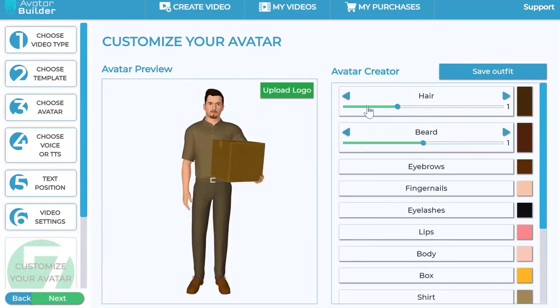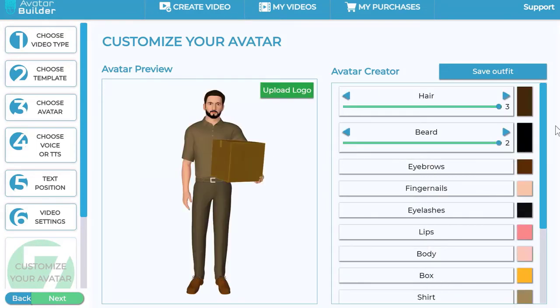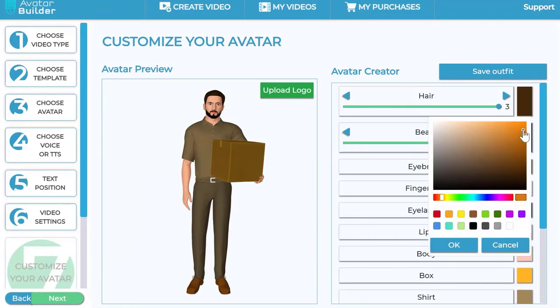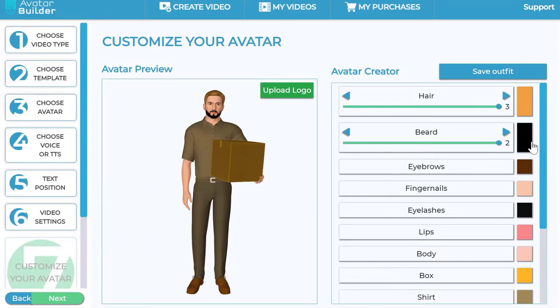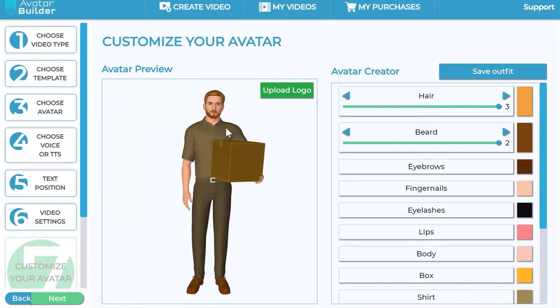You can customize the avatar to your heart's desire. So you can see that I can turn off the hair, I can turn on the hair, I can give another hairstyle here, and so on and so forth. I can change the beard, I can remove the beard, right? I can add a bigger beard. Now let's say I wanted to give him a little bit darker beard here, okay? I can do that. Now let's say I wanted to give him blonde hair, right? Well, I can do that right here, as you can see there. Now that beard doesn't suit his blonde hair, so now I can give him a blondish, brownish beard, let's say, right? I can do that. It's a complete color picker, as you can see here.